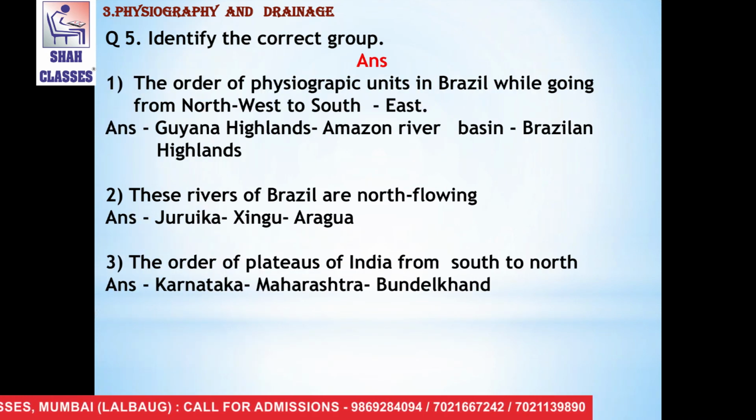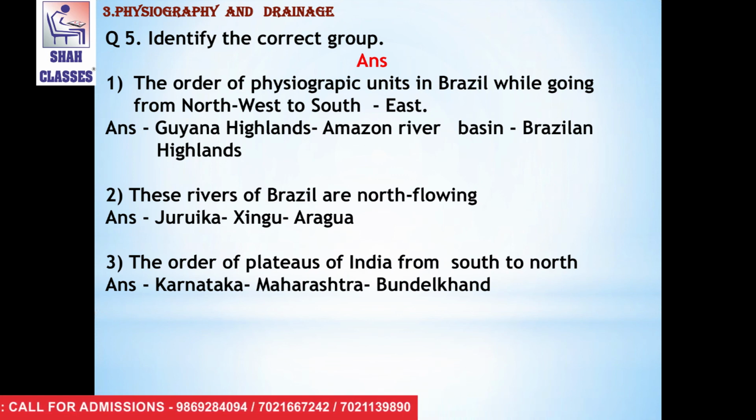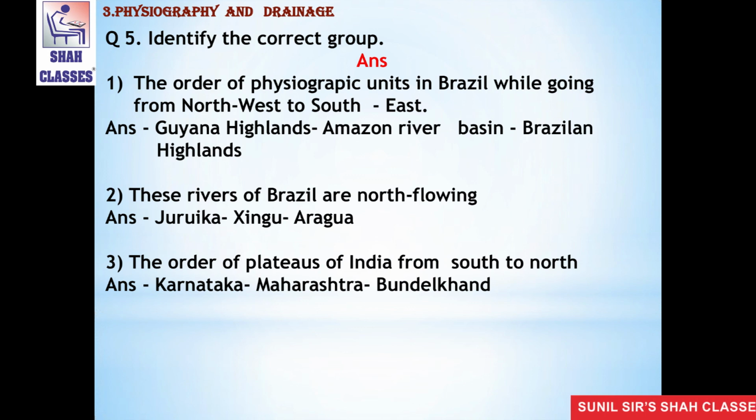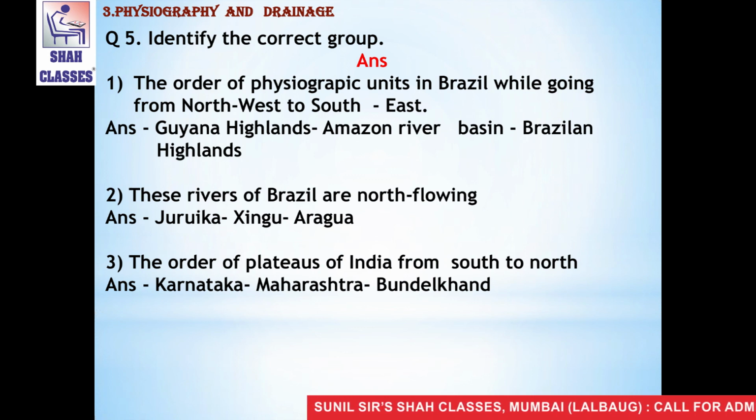Let's see the answers of this question. Question number 5. Identify the correct group. The first is the order of physiographic units in Brazil while going from northwest to southeast. The answer is Guiana Highlands, Amazon River Basin, and Brazilian Highlands.